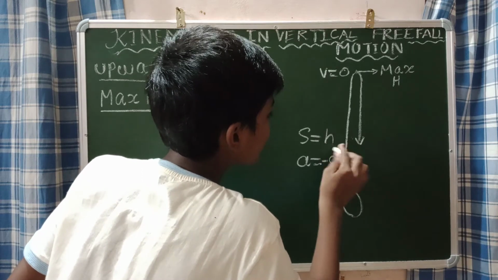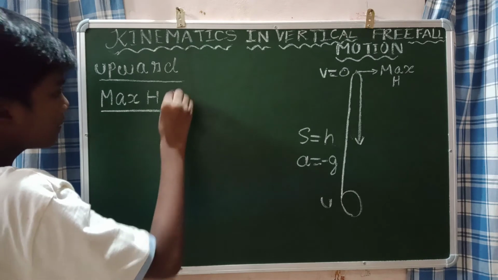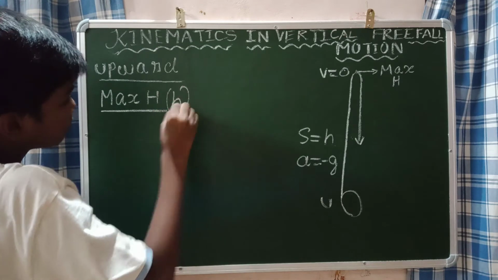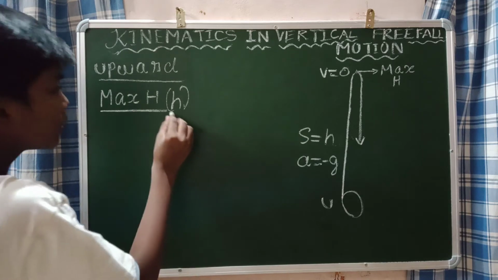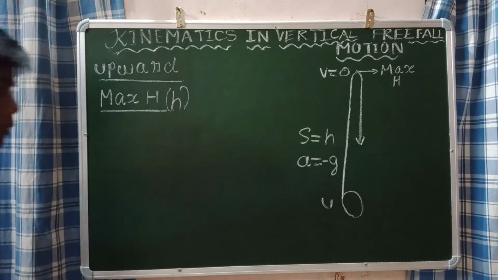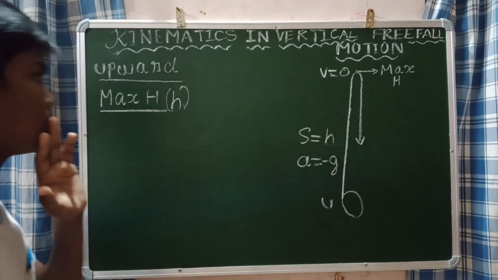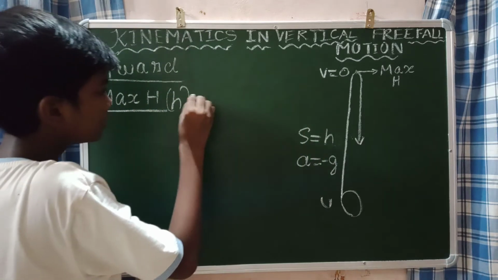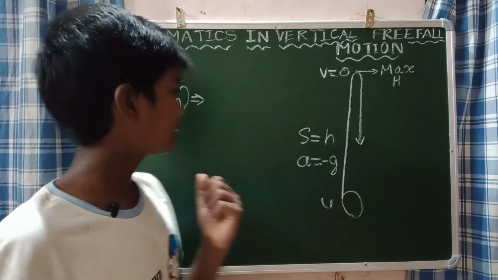That is what we are going to find, this s. I represent it using h. h is the symbol of the maximum height. So maximum height means this small letter h. Now the displacement will give us the maximum height. How are we going to find the maximum height? Use the third equation. What is the third equation?